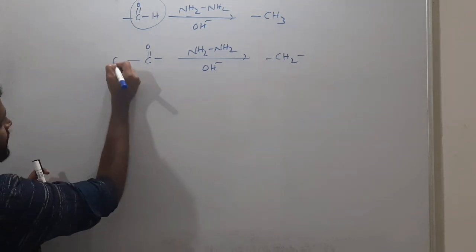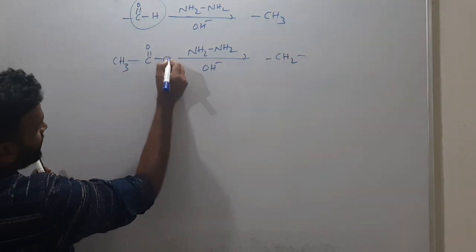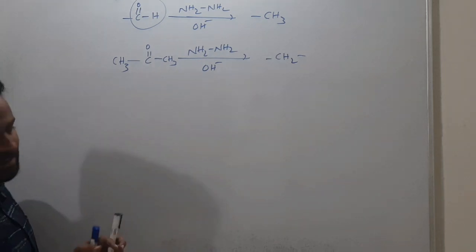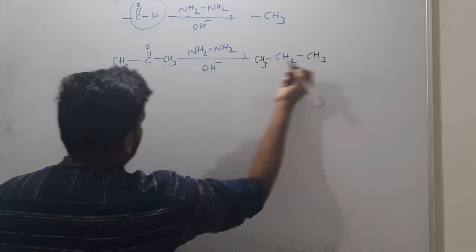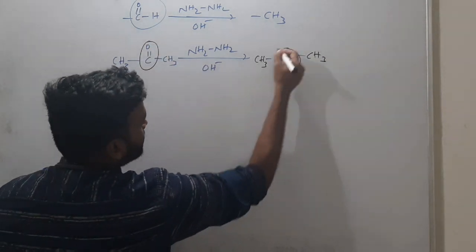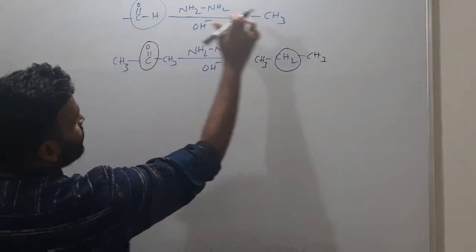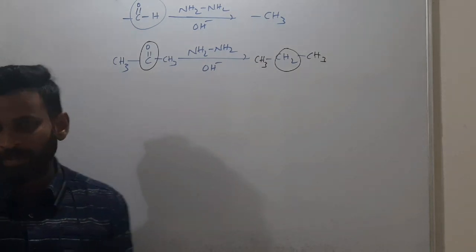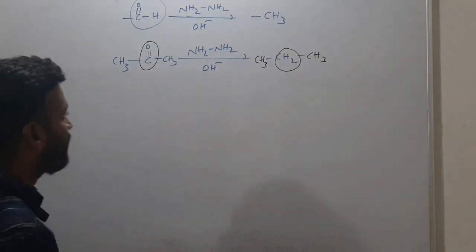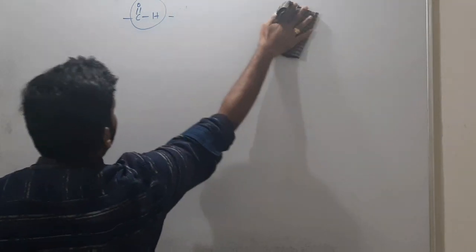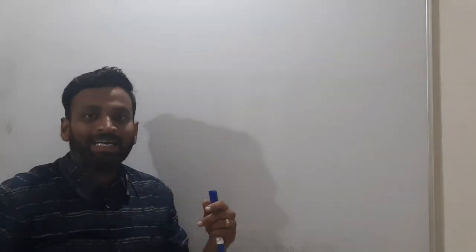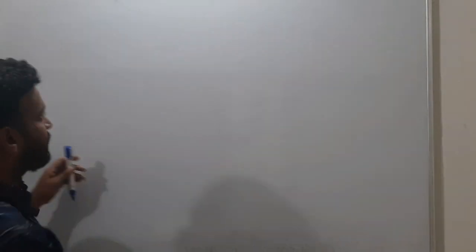So here methyl is there on one side and methyl on the other. C double bond O becomes CH2, CHO becomes CH3. This is the most important thing in Wolff-Kishner reduction. Not only Wolff-Kishner reduction, even in Clemmensen reduction the same thing happens.